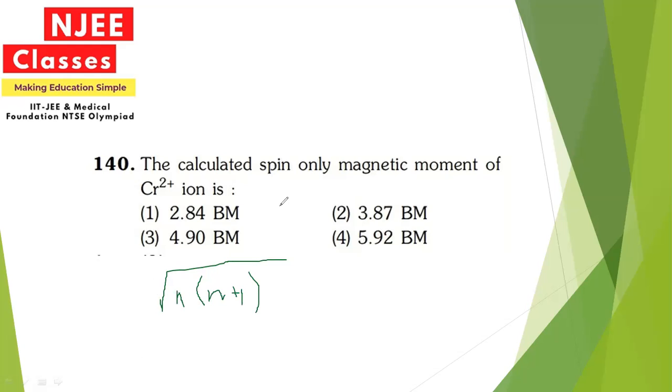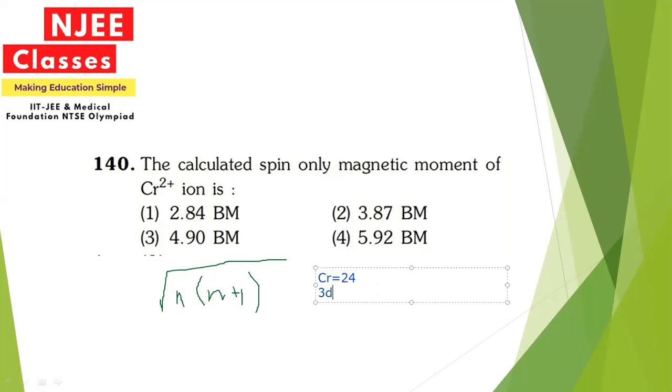If we consider chromium, the atomic number is 24. According to electronic configuration, in the normal state, it will have 6 unpaired electrons.